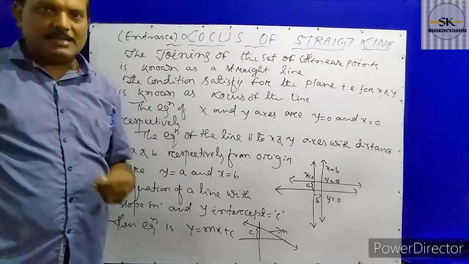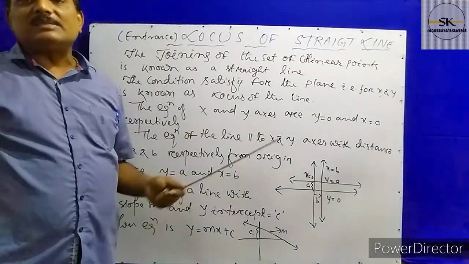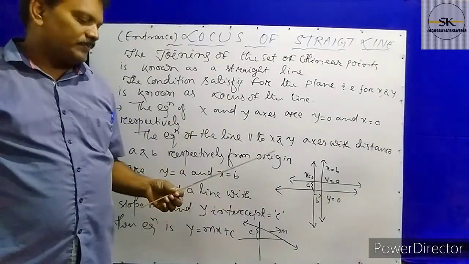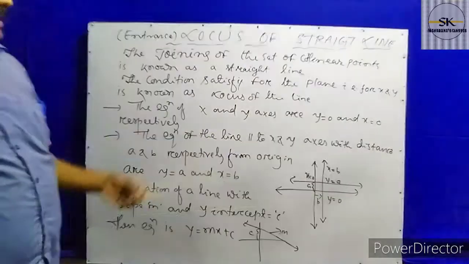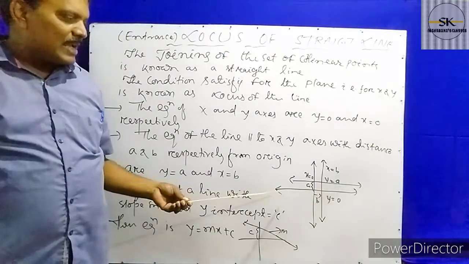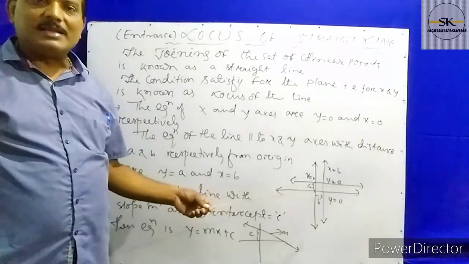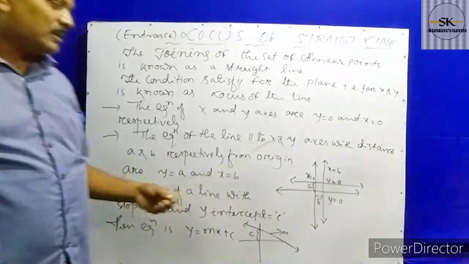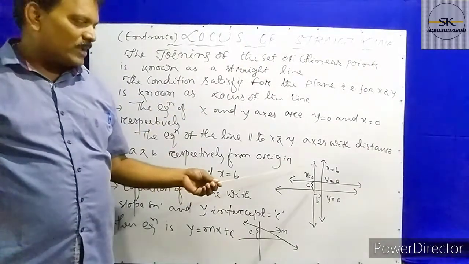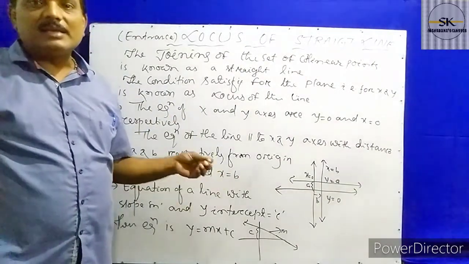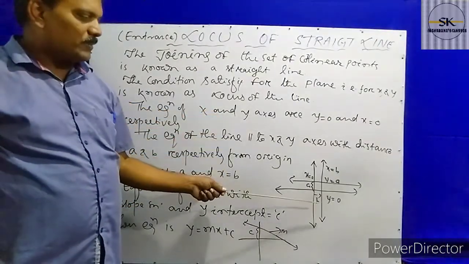So what is the straight line? Here is the example. Whether the straight line is 1D, 2D or 3D. A straight line may be 1D, maybe 2D, maybe 3D. The x-axis and y-axis, these two straight lines, are 1D, meaning we measure only the length. We measure only a single coordinate, x coordinate or y coordinate, then it is known as a one dimension body.